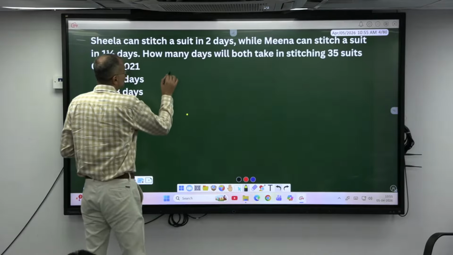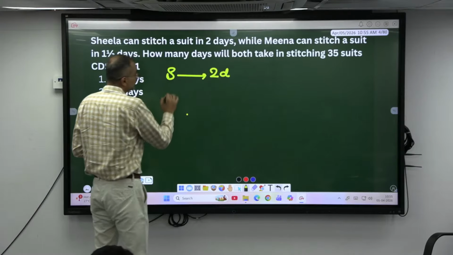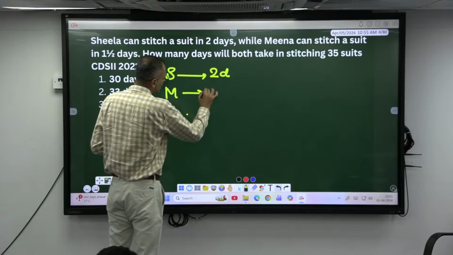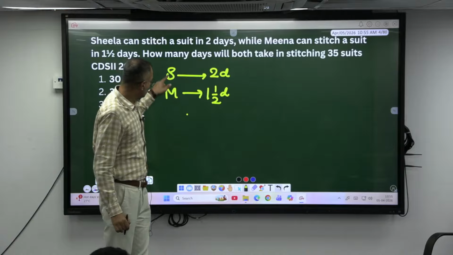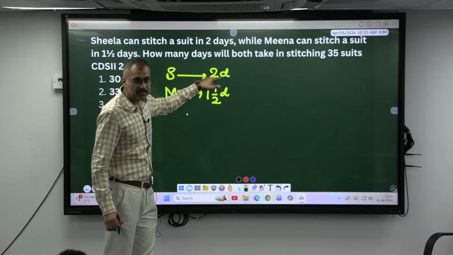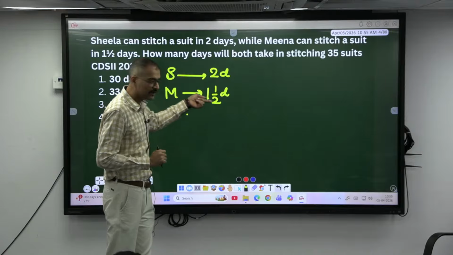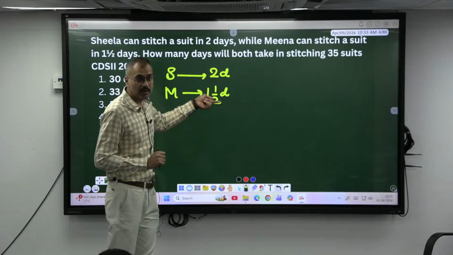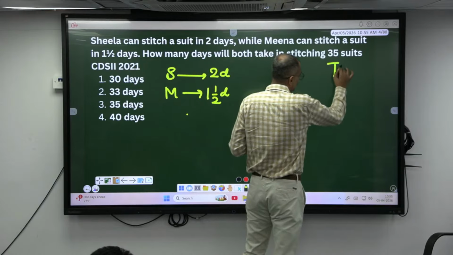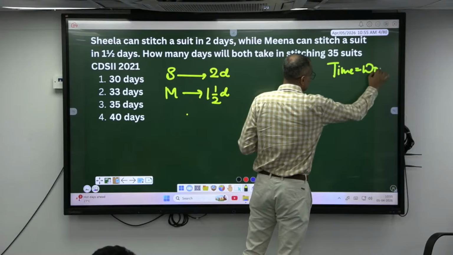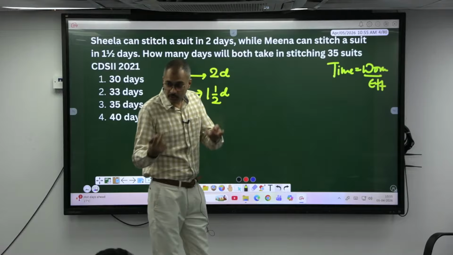Okay, Sheila can complete a piece of work in 2 days and Meena can do the same work in 1.5 days. Okay, this is very similar. Sheila can complete a piece of work in 2 days. What is that piece of work? Stitching one suit. Similarly, same work if I give to Meena, she can do it in 1.5 days. Okay, always to find the time is equal to what? Work by efficiency.